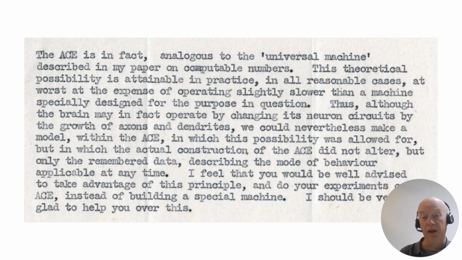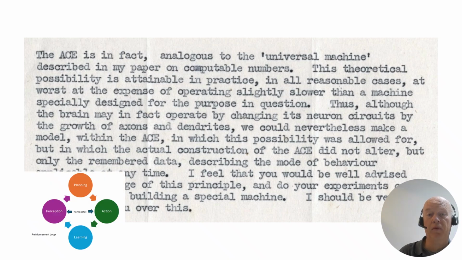Both Norbert Wiener from Cybernetics and Alan Turing were acquainted with William Ross Ashby. Here is a letter by Alan Turing written in 1946. Turing asks Ashby to build his homeostat on the Turing Automatic Computing Engine, or ACE. Ross Ashby nevertheless built a special physical machine to test his homeostat. I think the ACE would be able to simulate an RL planning loop as shown before, so it's really a pity that Ashby didn't follow Turing's advice.